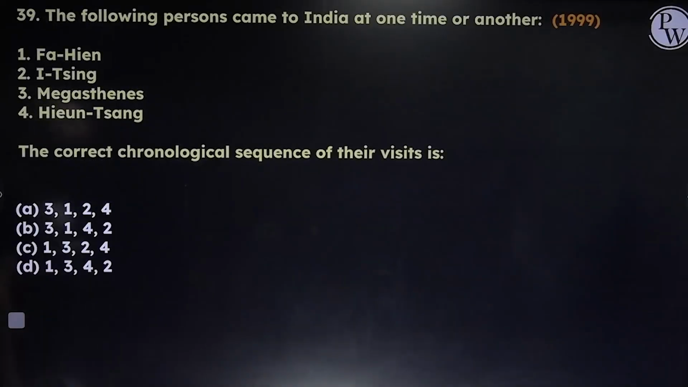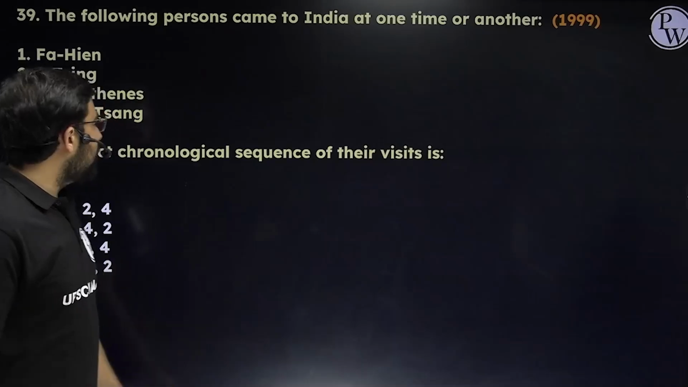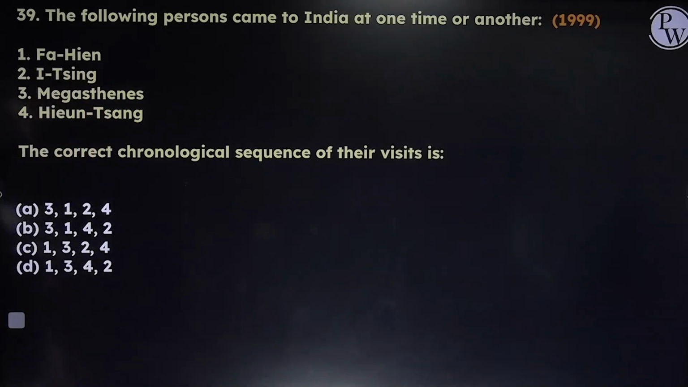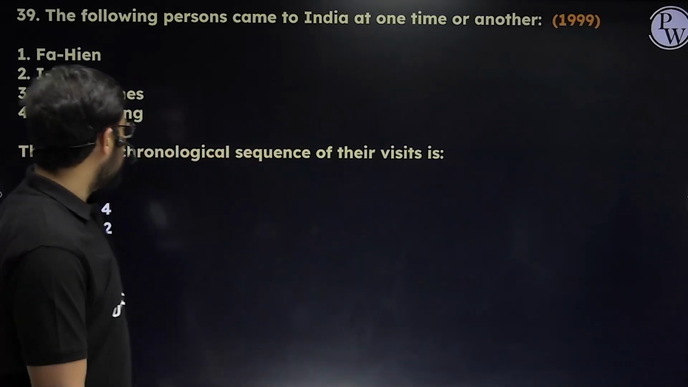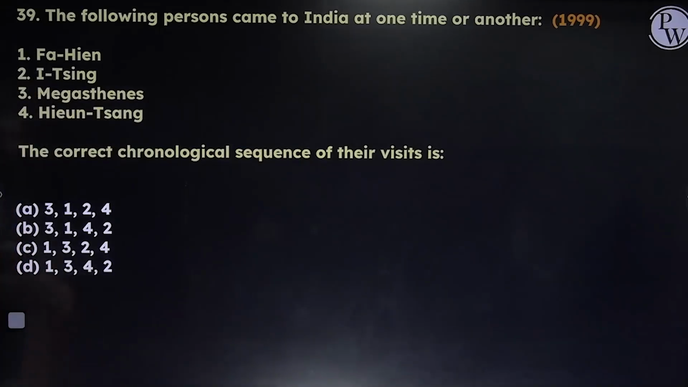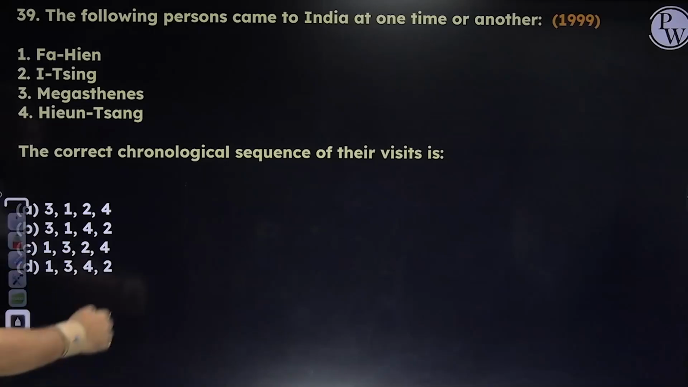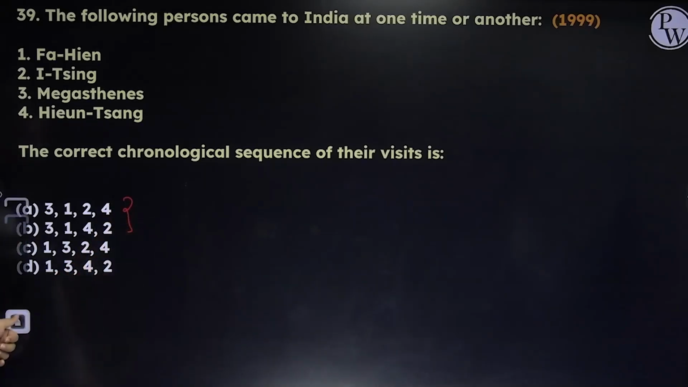Next, the following persons came to India at one time or another. The correct chronological sequence of their visit is, so you have to remember the chronological visit of Fahiyan, Itsing, Megasthenes and Hunsang. The first one to come is Megasthenes. That's a no-brainer, right? He was the first one to come to the Mauryan Empire. So the first statement is A or B, it's going to be either A or B. These are the two under consideration.